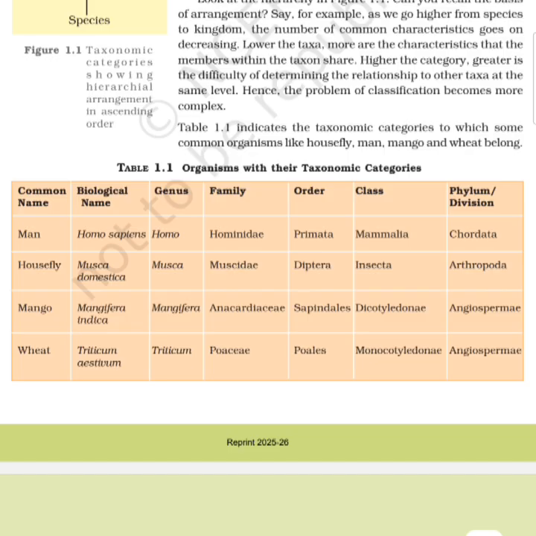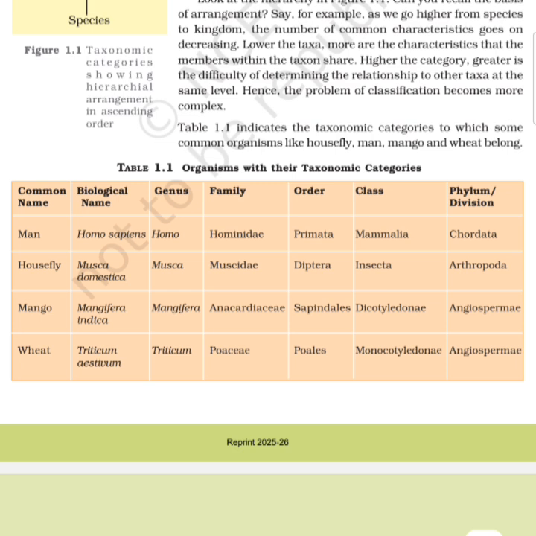Common name man, biological name Homo sapiens, genus Homo, family Hominidae, order Primata, class Mammalia, phylum Chordata. Common name housefly, biological name Musca domestica, genus Musca, family Muscidae, order Diptera, class Insecta, phylum Arthropoda.